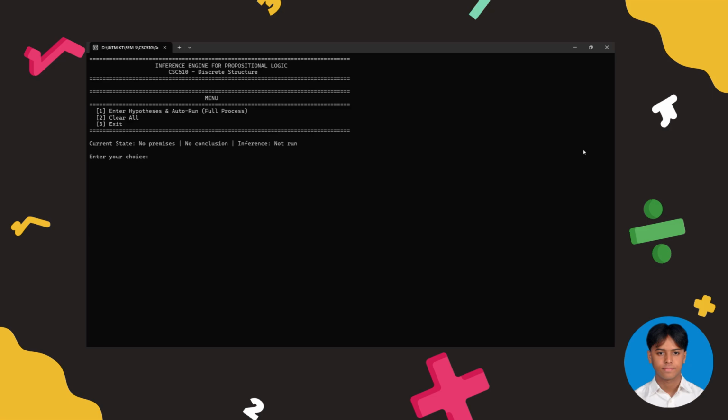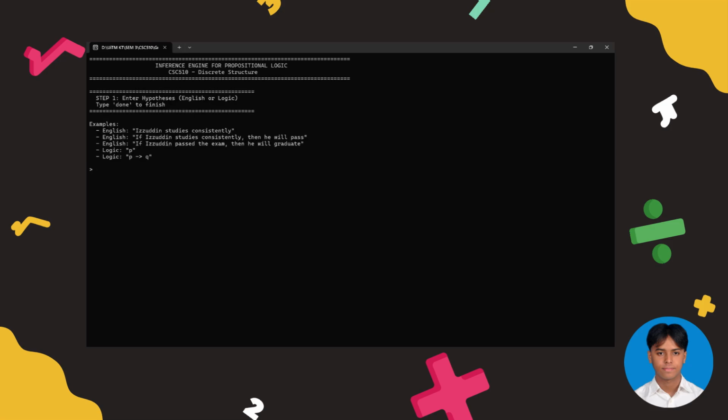I will demonstrate the inference engine system we have developed for CSC510 discrete structure. This is the main menu of our system. It offers 3 options. We will select option 1 to start the full inference process. First, we enter our hypothesis. For this demonstration, we will use an example from our assignment. The system accepts both English statements and logic formulas. We will type each hypothesis and type done when we finish.